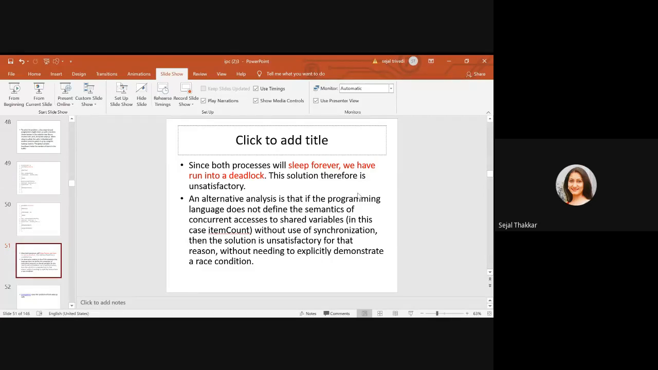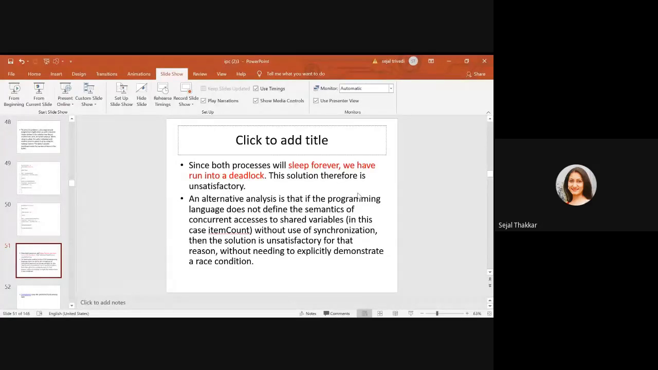Now what is the problem here? For example, there is an accident in the middle of the way, but both the parties are waiting for each other. The producer is waiting and goes into the sleep state, and the consumer is also waiting and goes into the sleep state. So both will go into the deadlock state. So this is not a satisfactory result, it is unsatisfactory.